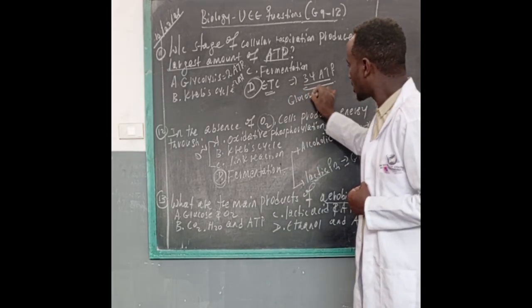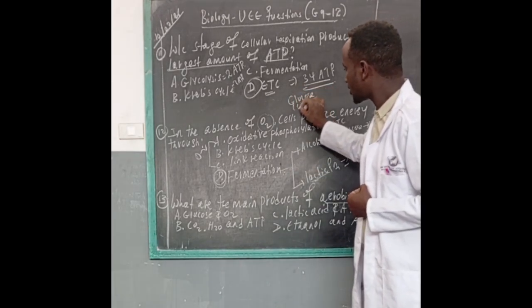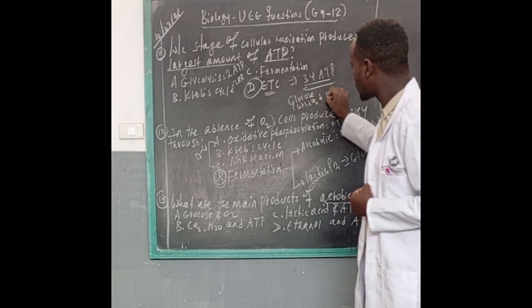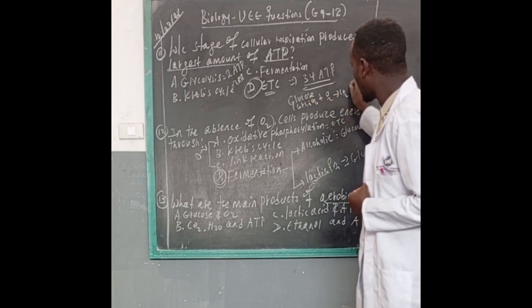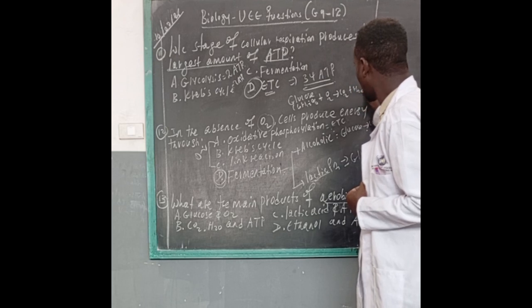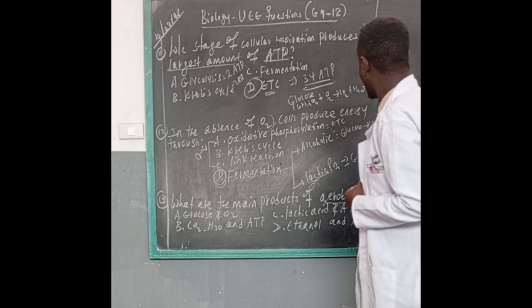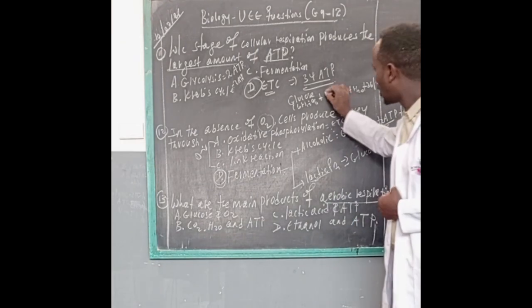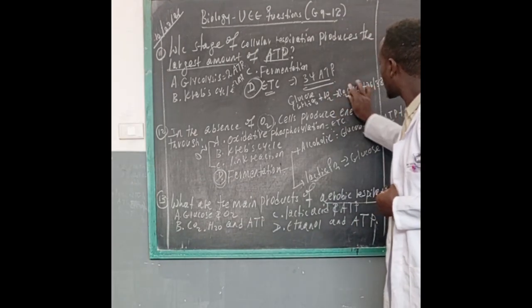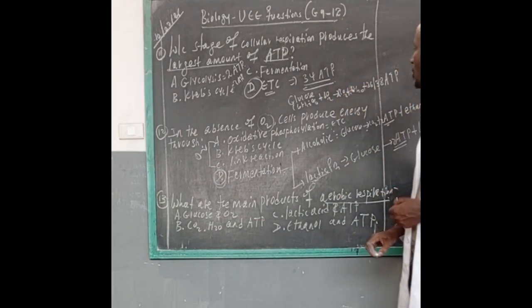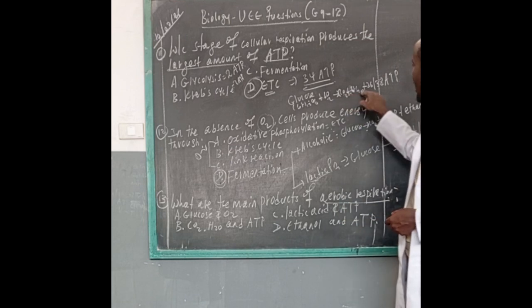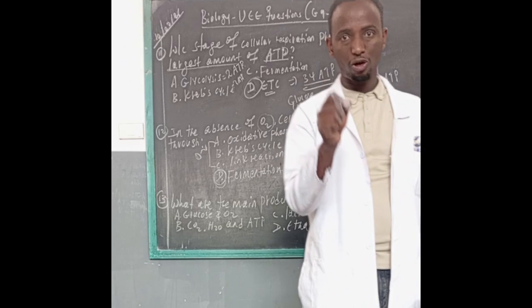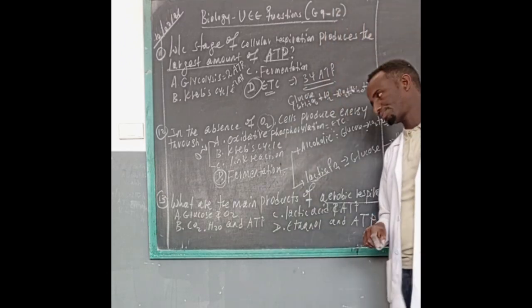Glucose, which is C6H12O6, reacts with oxygen to produce carbon dioxide plus water plus 36 or 38 ATP molecules. So carbon dioxide, water and ATP molecules are the products of aerobic respiration.